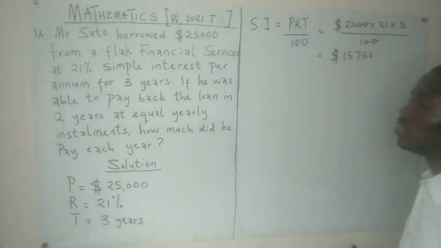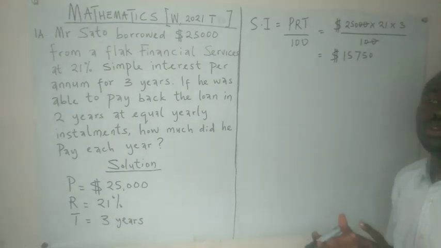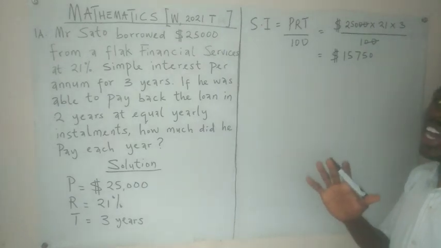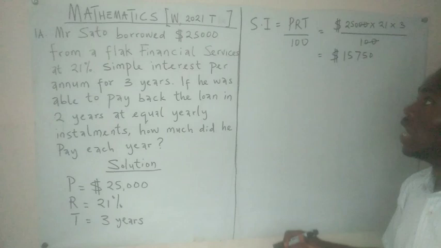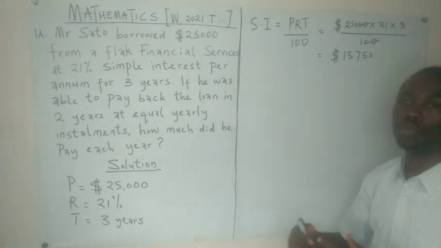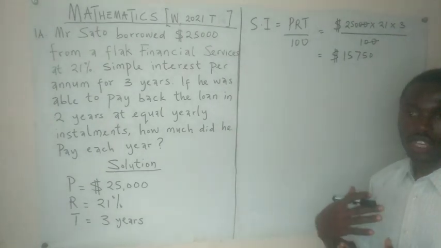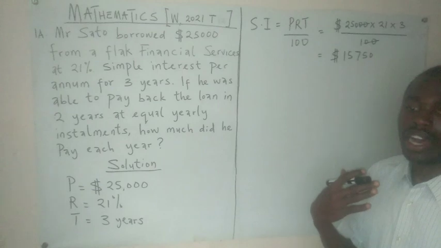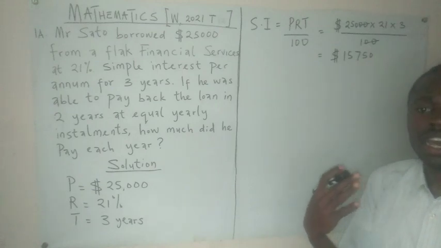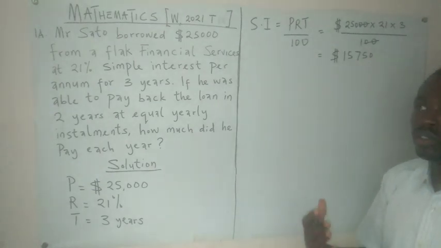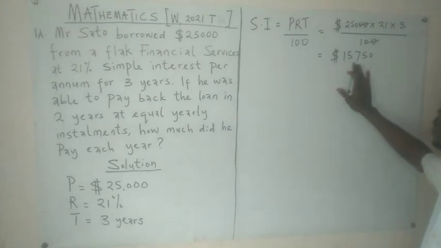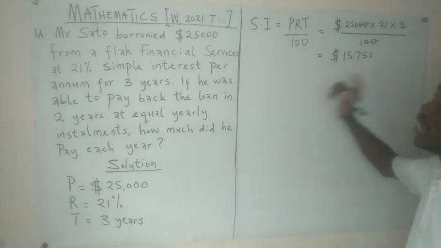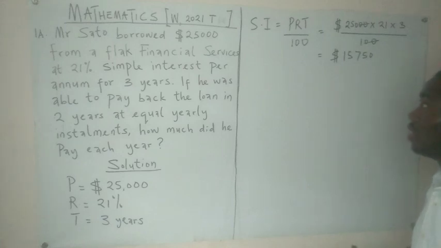Simple interest means how much he will pay in addition to the amount borrowed, because this is a loan. After taking the loan, he will not pay the exact amount he borrowed. He will pay an interest together with the loan, and for 3 years this is the amount that will be paid together with the $25,000. So this is the simple interest for 3 years.